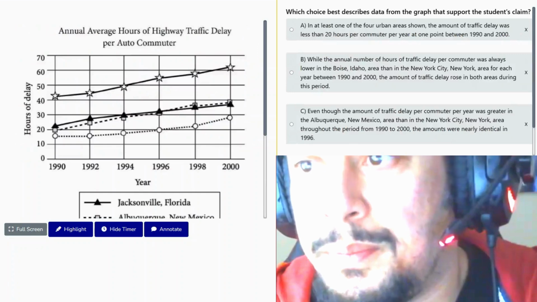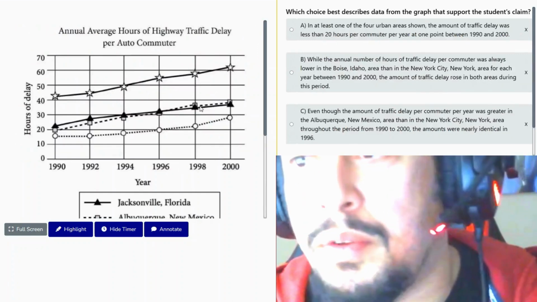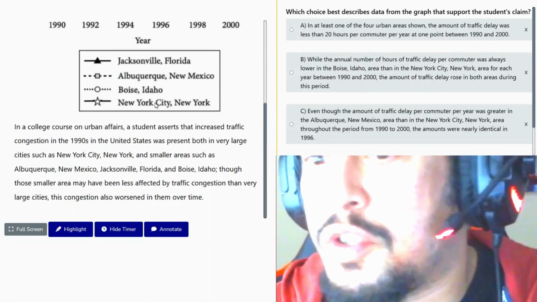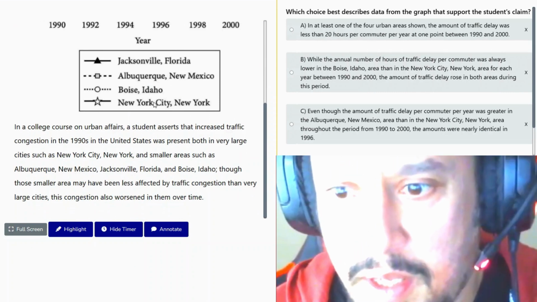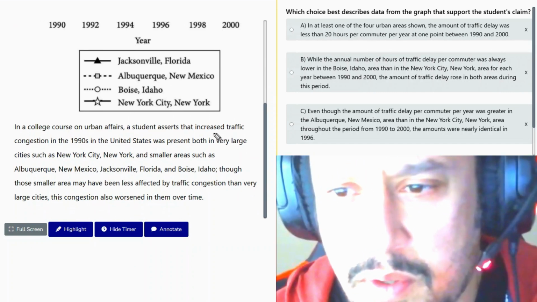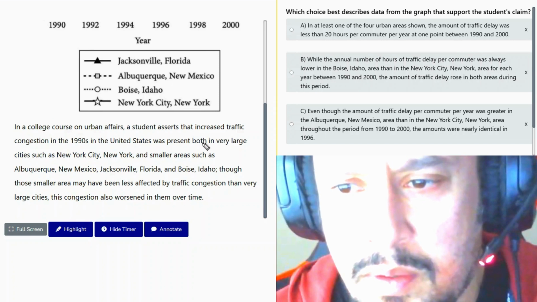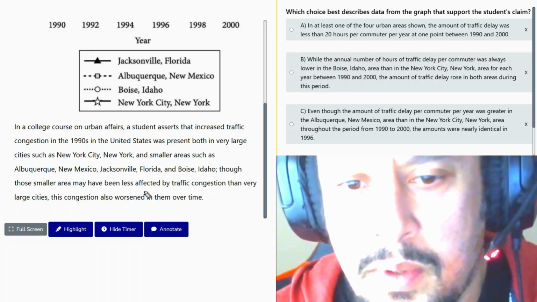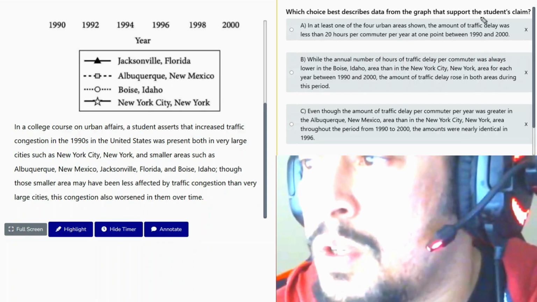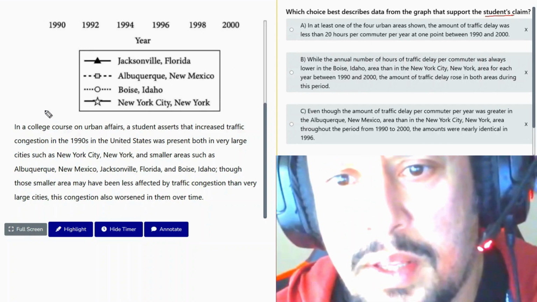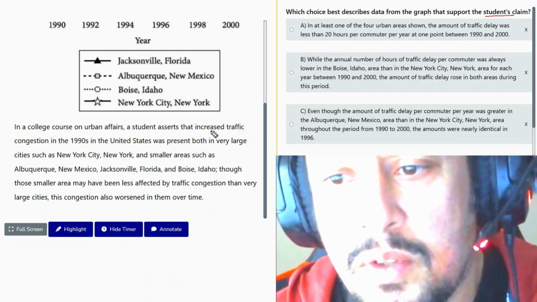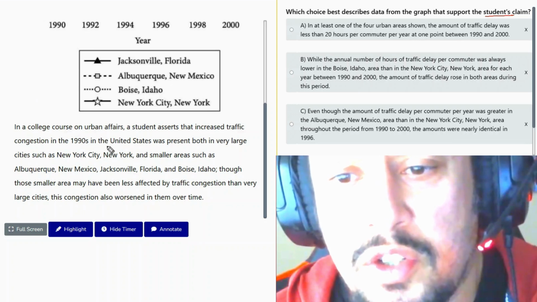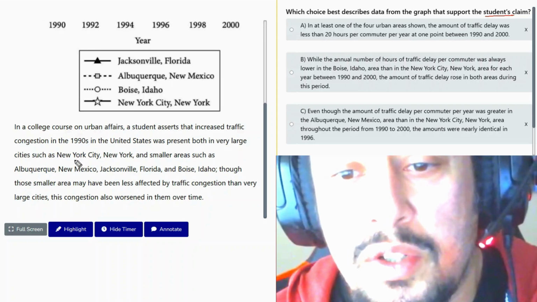Let's continue. Question number 13. Okay, so we want to support the student's claim. Let's check this out. Hmm. So we want to support the student's claim. So let's write these values down. So the student asserts that the increased traffic congestion in the 90s was present in large cities and smaller cities.